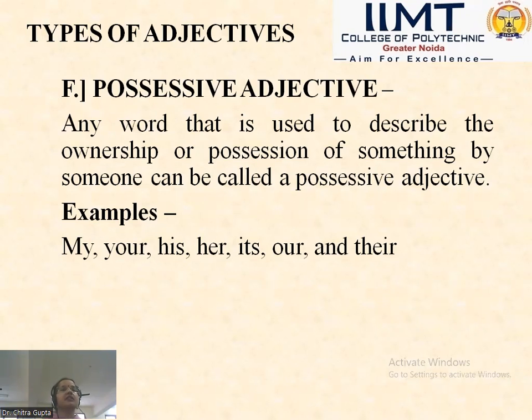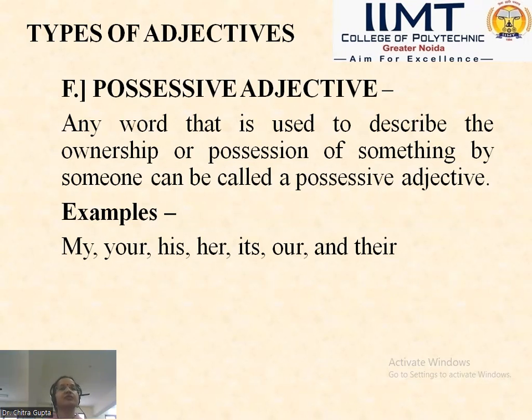Here, in a general sense, what do you mean by possession? Possession means belongingness. It means that a particular thing or a person belongs to you. It specifies belongingness, that this particular thing is mine. See the definition here.